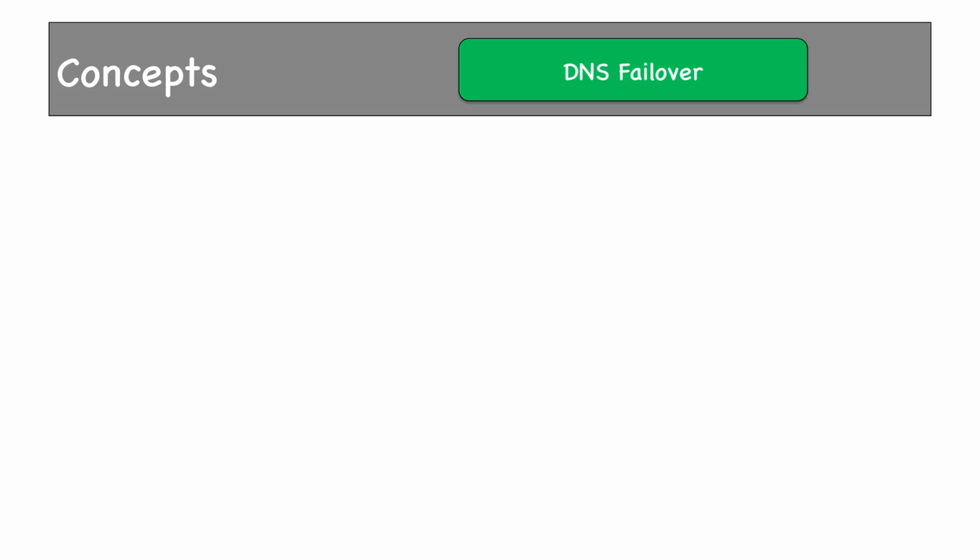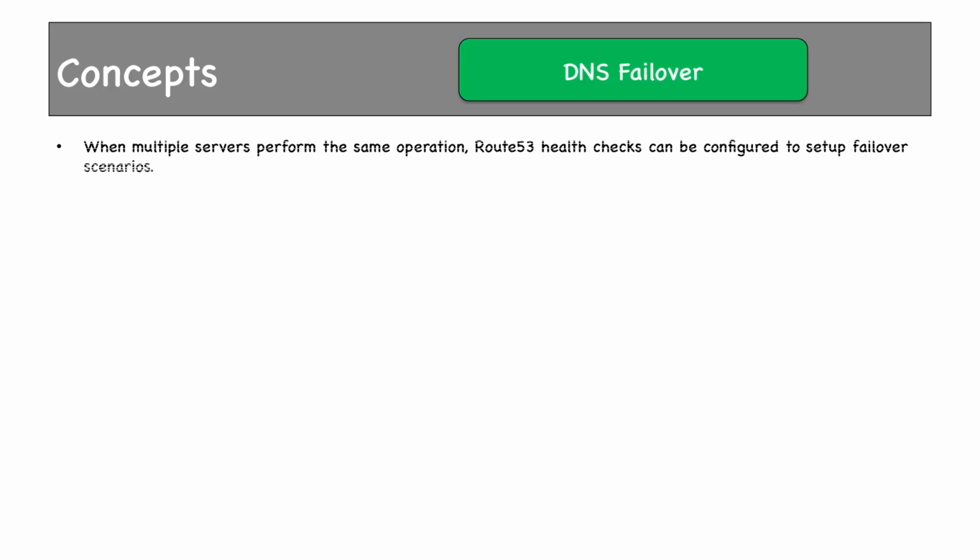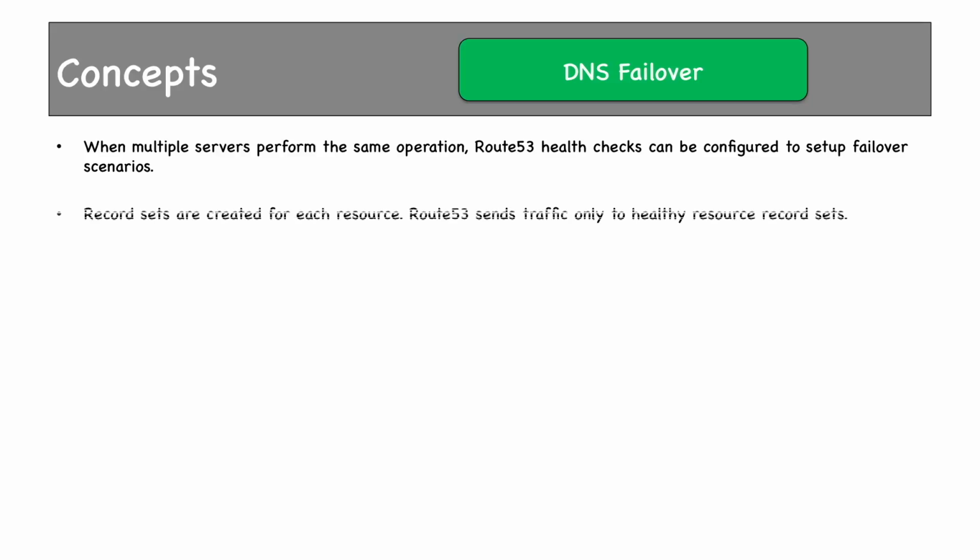We have always talked about DNS failover without mentioning it. So what is this? When multiple servers perform the same operation, we can use Route 53 health checks to set up failover scenarios. As usual, record sets are created for each resource and Route 53 sends traffic only to healthy resource record sets. We have already seen active passive failover.